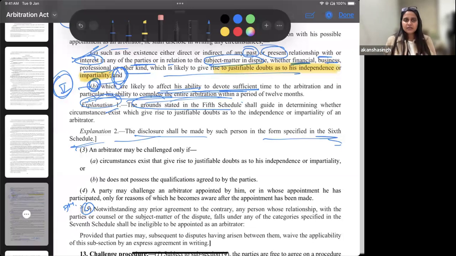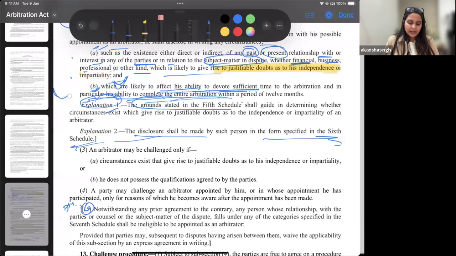So the first thing that we have understood so far is that whenever you have the prospect of being appointed as an arbitrator, you are supposed to write to the parties that I do not fall in any of the 19 categories mentioned under the fifth schedule. Okay, so there is no justifiable doubt as to my independence and my impartiality.